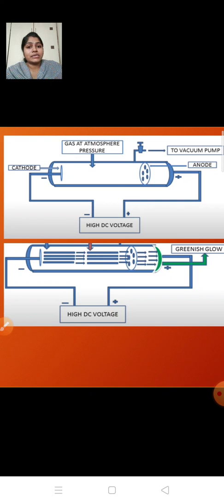So when he reduced the pressure of the gas and increased the voltage, what happened? He saw a beam of light, and at that time the fluorescent material started illuminating. Now it is obvious, if the screen behind the anode is illuminating, it means the beam of light or the ray is coming from the cathode and moving towards the anode. And so he named this ray or beam of light as cathode ray.